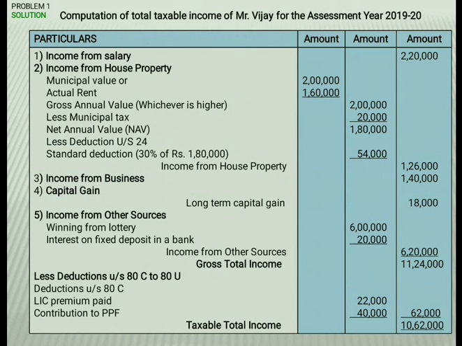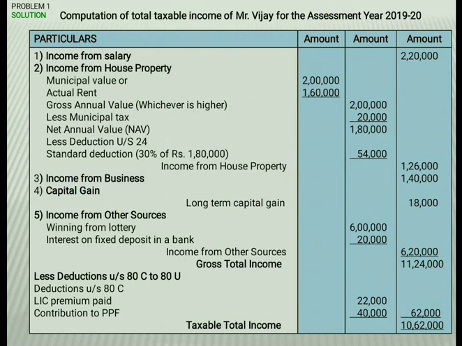Of these two, 2 lakh is higher, so that will be considered as gross annual value. Then less municipal tax: they have given 20,000, we deduct it from 2 lakh, and the remaining 1,80,000 will be treated as net annual value.